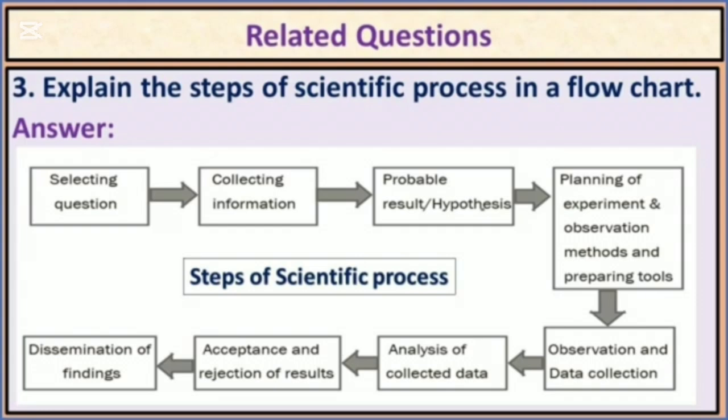Like first one it is written selecting question, then collecting information, then your hypothesis, then planning for the experiment, observation method and preparing tools, and also next step observation and data collection, and then next step analysis of collected data, and next step will be acceptance and rejection of results, and last step will be dissemination of findings. So my dear students, you have to follow this flow chart properly and you have to practice it.